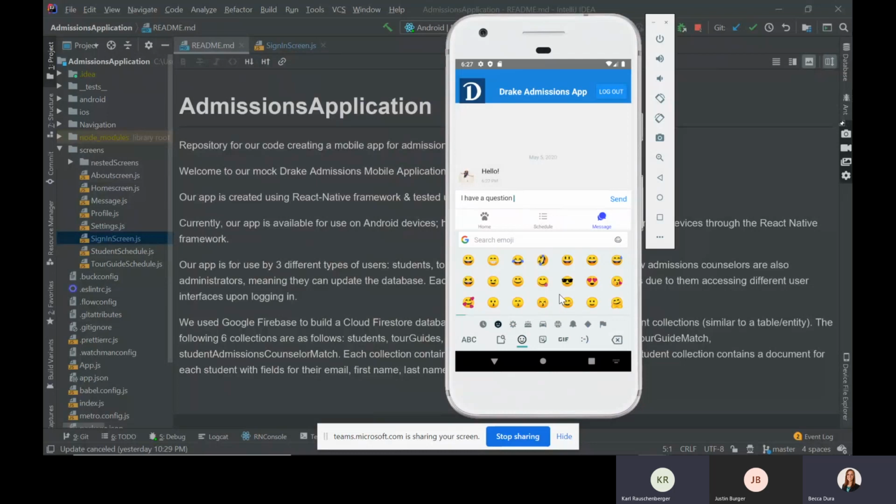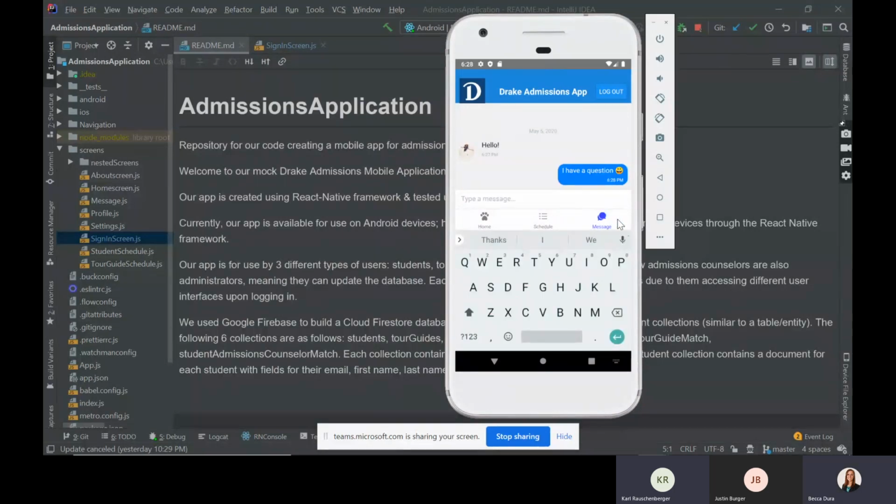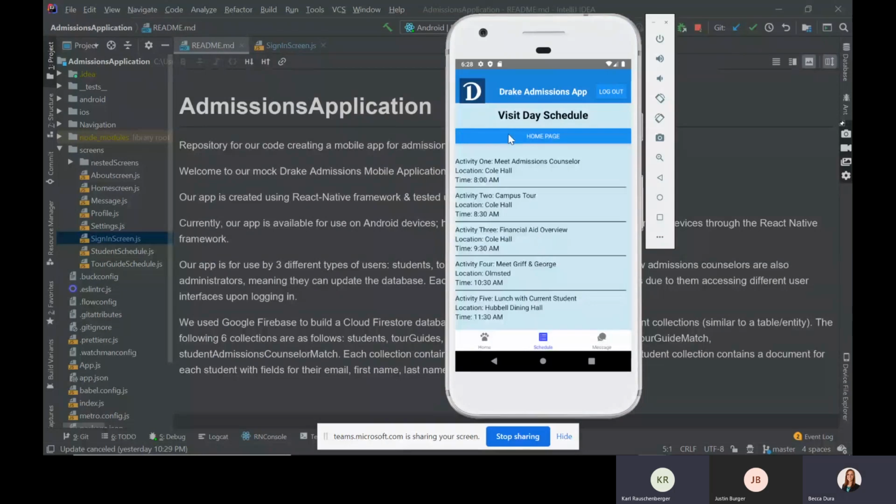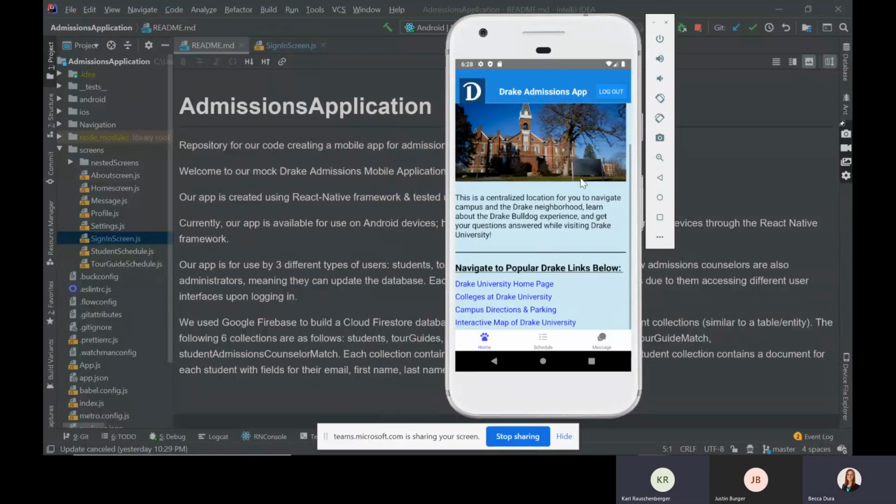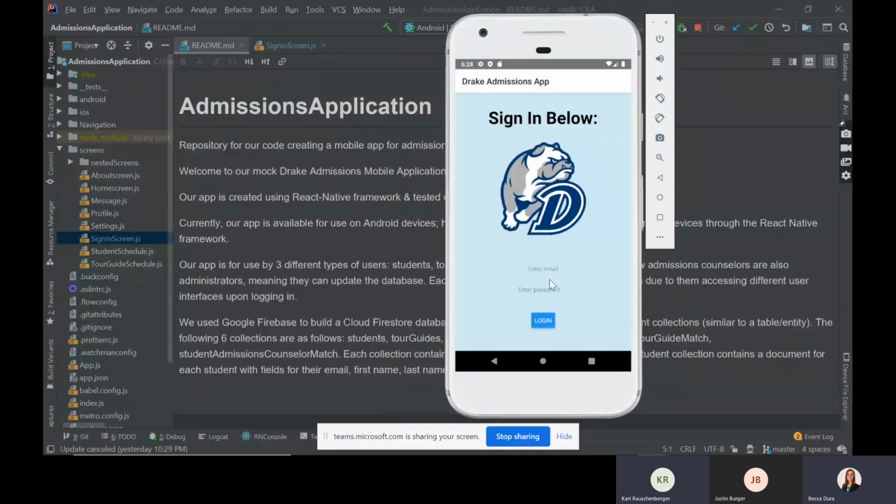But in the next week, we're trying to figure out how to get our Google Firebase set up with this so that we can have conversations between the tour guides as well as the students. And I'm trying to think what else we can show. We can log out. When you log out, it will log out the users, and they will have to log back in again.